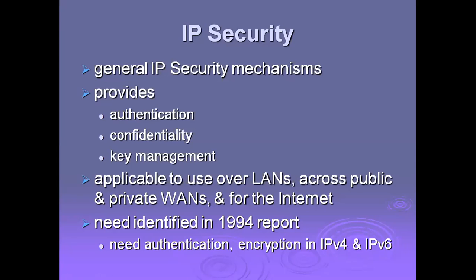So it was identified in the 1994 report that there is a need for authentication and encryption in IPv4 and IPv6. With these two formats, we can provide IP security: IPv4 and IPv6, which are Internet Protocol version 4 and Internet Protocol version 6. With the help of these two protocols and versions, we can deploy the encryption process, and by applying the authentication process, we are going to provide this IP security. From 1994 onwards, we are going to deploy more security at this IP security level.